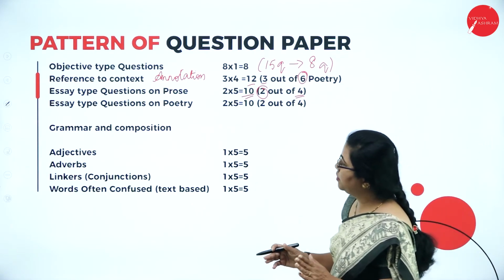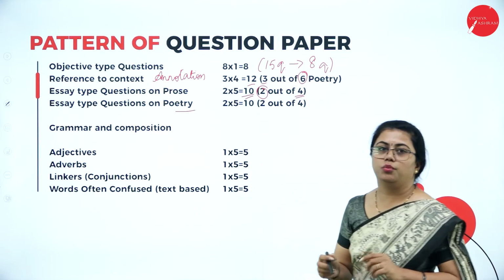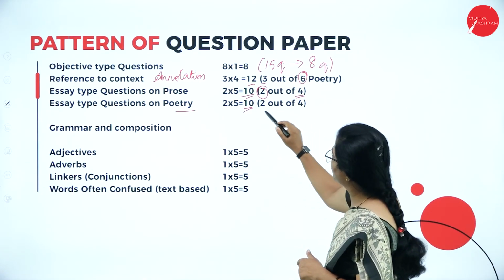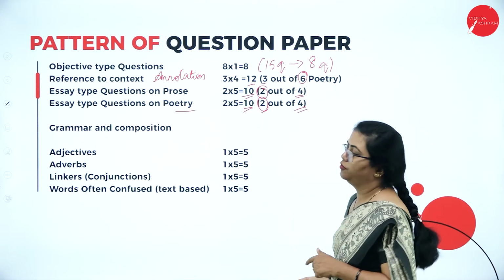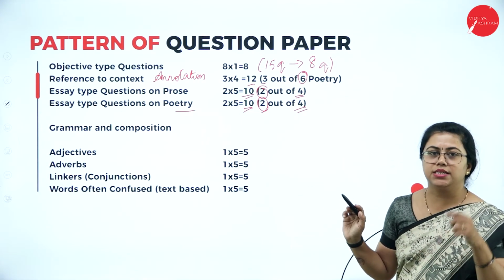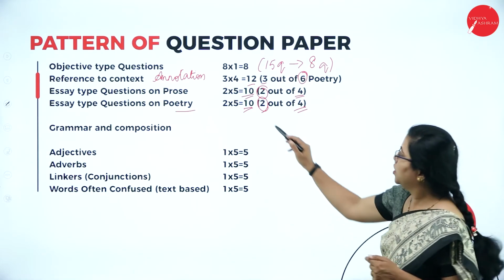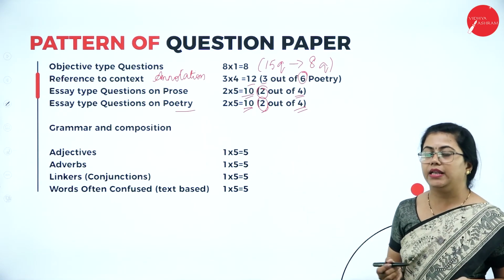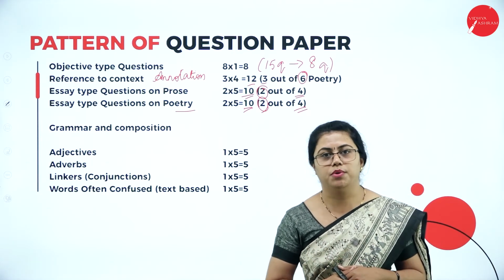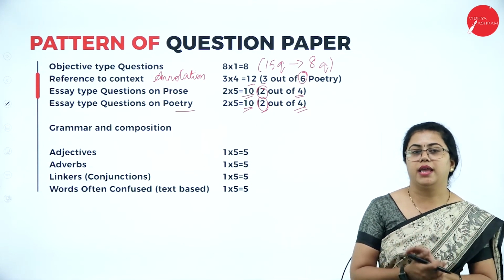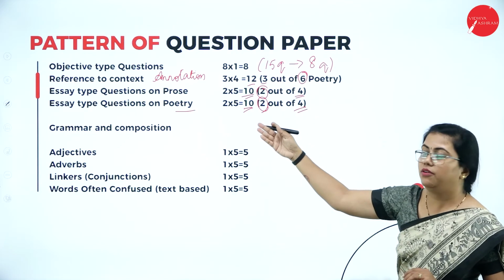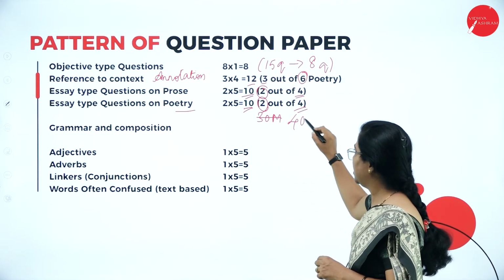Then you have essay type questions on poetry also, prose as well as poetry. There you have it for 10 marks. Here also you need to answer any 2 out of 4. You would have already prepared for 6 poems, isn't it? So here again you need not prepare anything extra, but if you have prepared all the 8, it would serve the purpose. You can just play like anything in your exam paper. All this comes up to 40 marks.